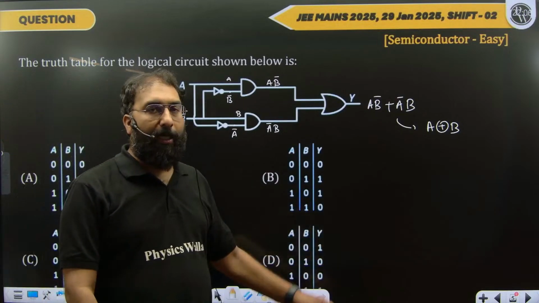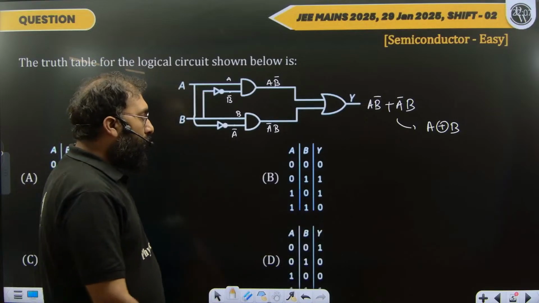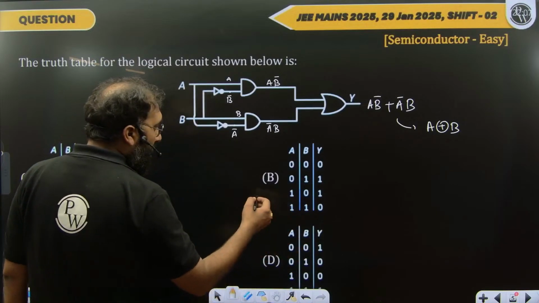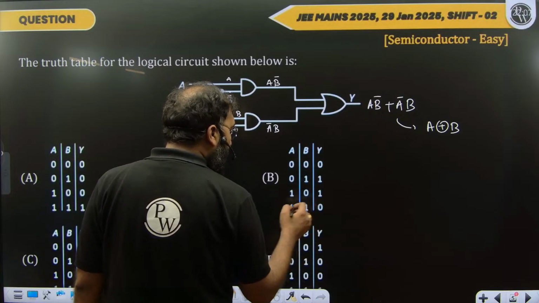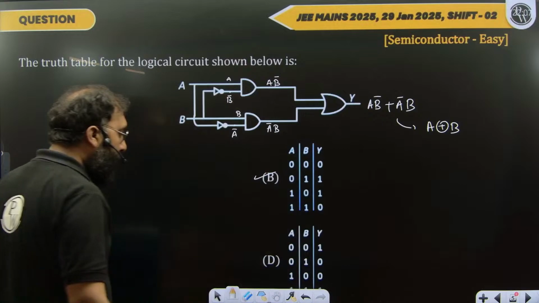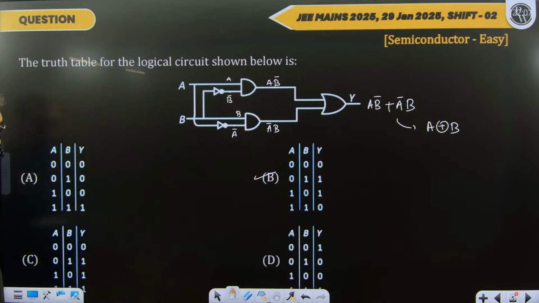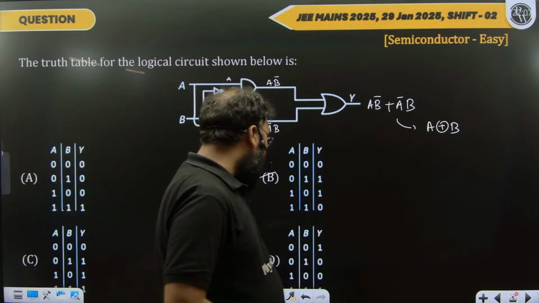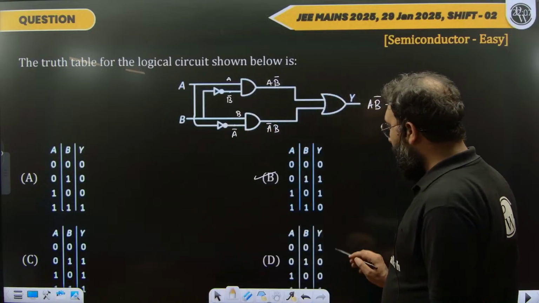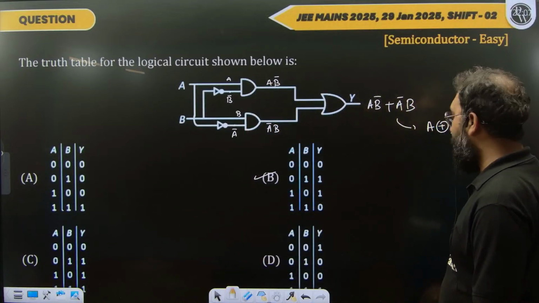When we have similar inputs, the output will be 0. So looking here, when similar inputs are there, 0 0, it will become 0. 1 1, it will become 0. So this is the correct option. For similar inputs it should be 0, right? Here similar input 1 1 gives 1, so it's wrong. Then similar input 1 1 gives 1, it's also wrong. For similar input here 1 1 it's 1, so it's also wrong. So A, B is the correct option we have.